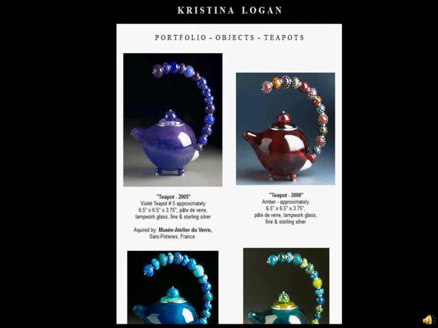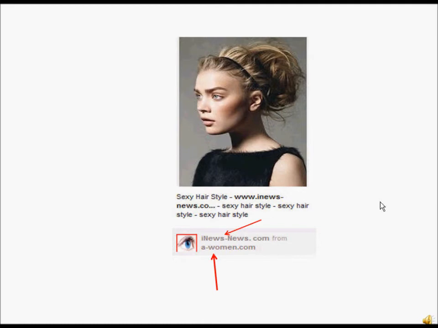Now if we hit this link, we will be taken to the website. I'll show you. And here's the website from that link. This is what it actually looks like. It's actually a very beautiful website. Okay? Now, if you copy a picture, like an original picture, that you load up yourself, there won't be a link down here. This can be another link for you. So you can have a link in the description right here. Some pictures will have a link up here on the top. Now this inewsnews.com is not a link. It looks like a link. It's actually just a title.